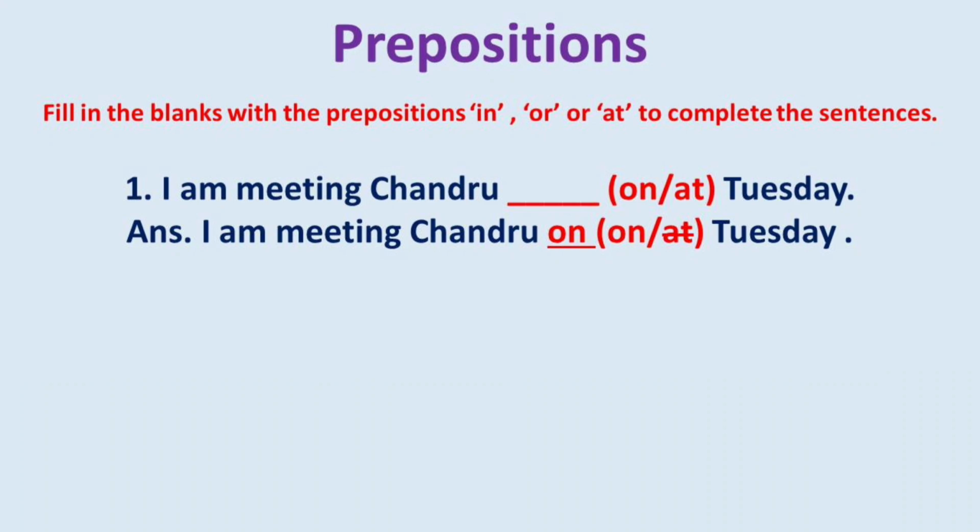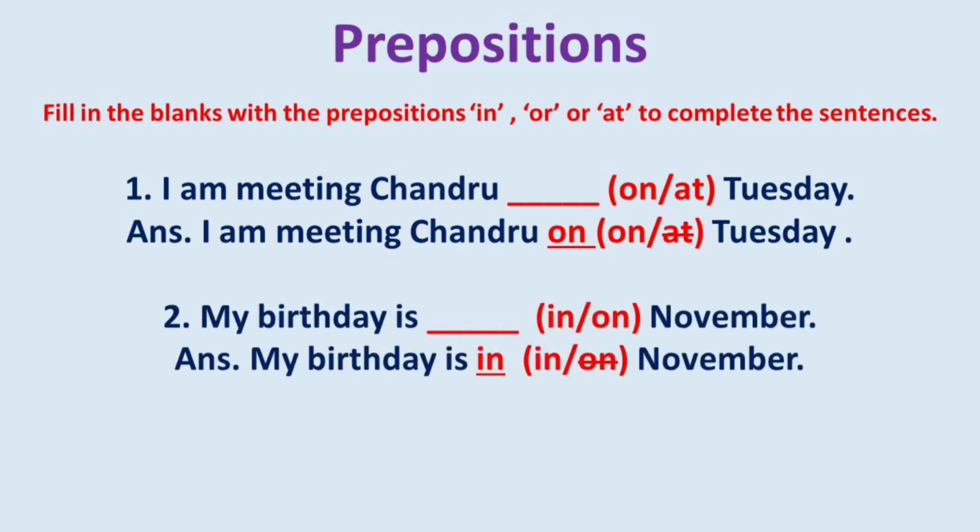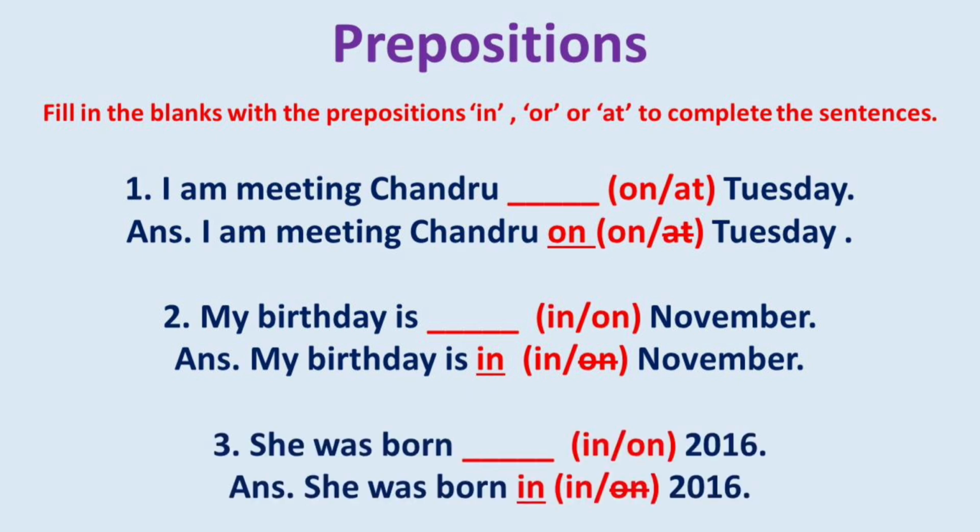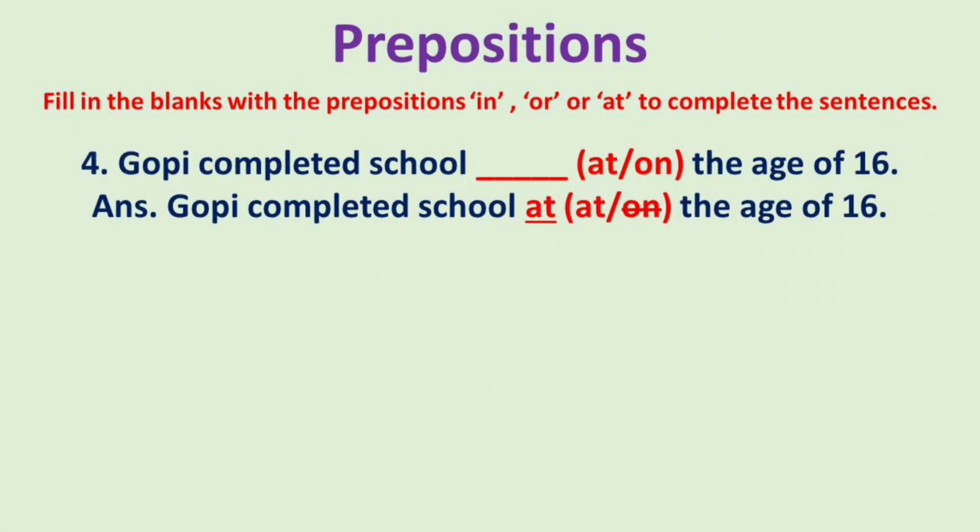Fill in the blanks with the prepositions in or at to complete the sentences. 1. I am meeting Chandru dash on or at Tuesday. The answer is, I am meeting Chandru on Tuesday. 2. My birthday is dash in or on November. The answer is, my birthday is in November. 3. She was born dash in on 2016. The answer is, she was born in 2016.